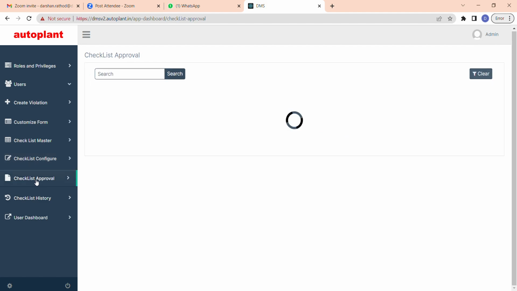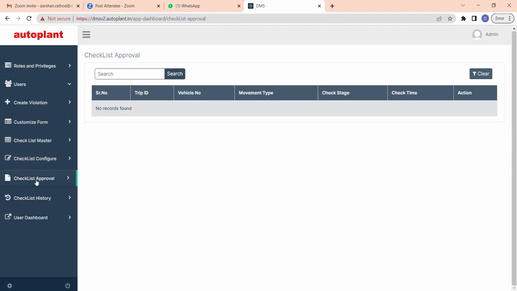In checklist approval, my auto plans demand that if a vehicle does not pass everything, for example out of 100% they only pass 50%, it will go to the admin for approval on whether this truck should be allowed inside or not.